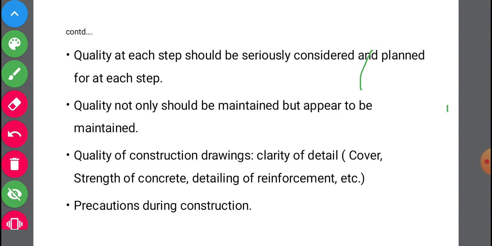Those details have to be given properly. When it is given properly in the drawing, then the drawing is said to be of good quality.